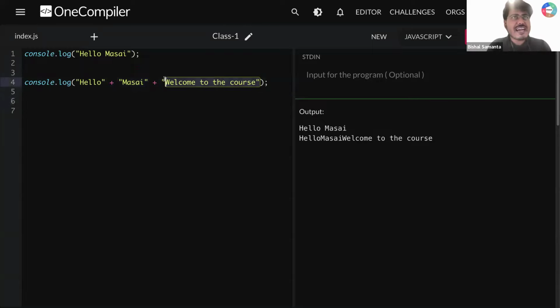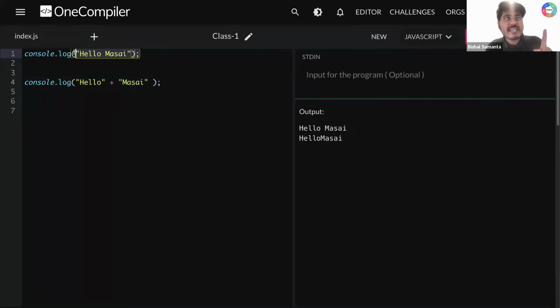Okay. Now let's say, guys, I want to have some space. If I run this, you can see that in my first example I had some space because I gave some space, right? But in the second example, I don't have any space in between. So, sir, can I use a space here? Let's say I'm writing hello and then giving a space and then adding Masai here. Now if I run this, does it work? Yes or no, guys? I need all of your responses. Okay. So, sir, can I do this? Let's say instead of adding the space here, can I add the space here?